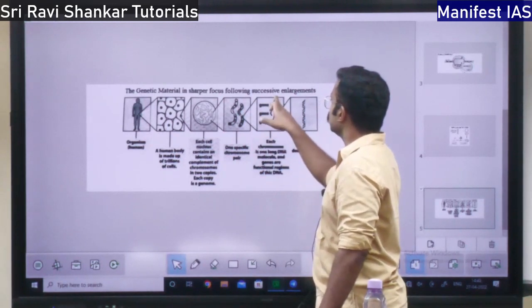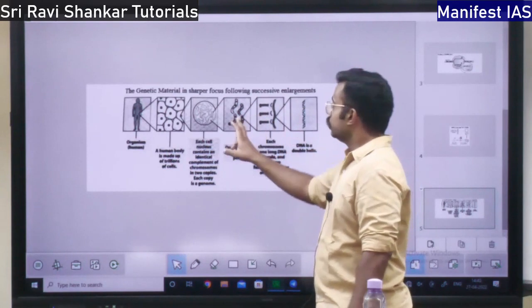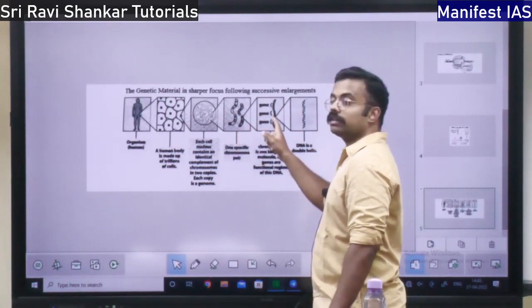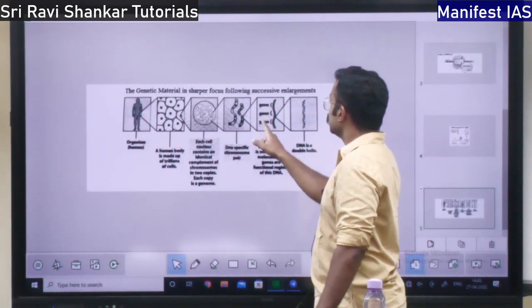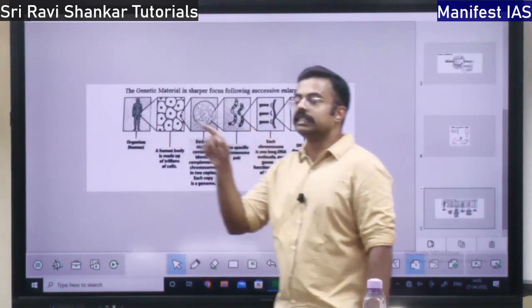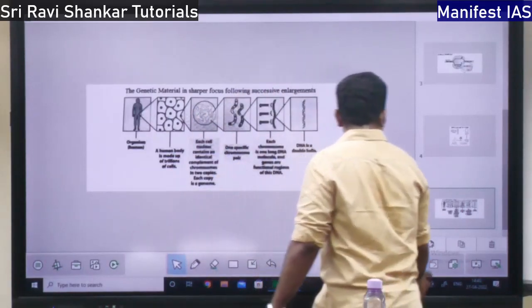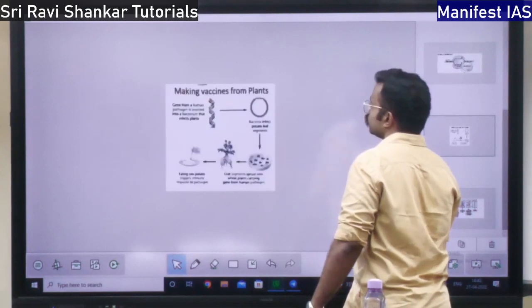So this is the entire DNA. In that, the specific parts are called genes. So a gene is a part of the chromosome, right? This entire part is DNA. The specific part is a gene. So DNA is a double helix. DNA is spiral. It is in the form of a spiral.